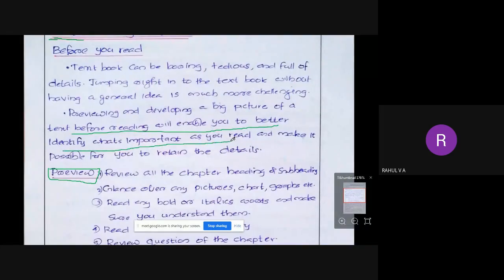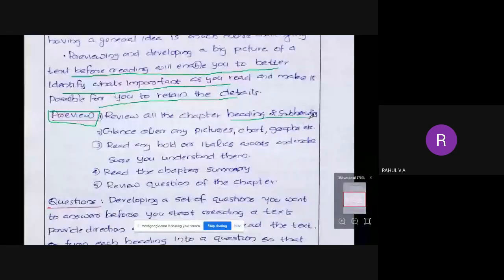and make it possible to retain the detail. So you have to preview the book. That is an important point. Okay, preview the book. So preview means what? We have learned yesterday. Review all the chapter headings and subheadings. Okay, just go through each chapter heading and subheading.